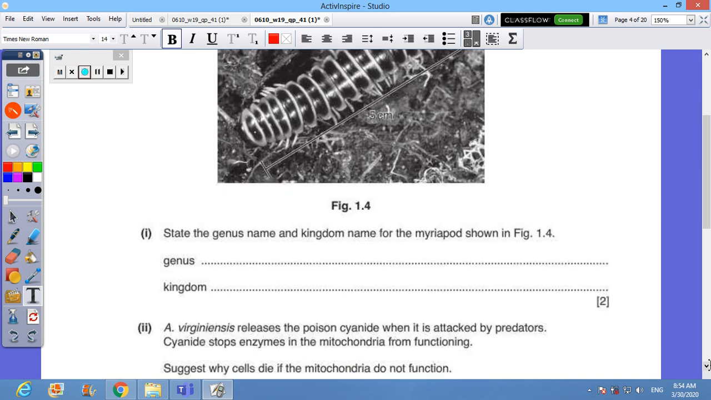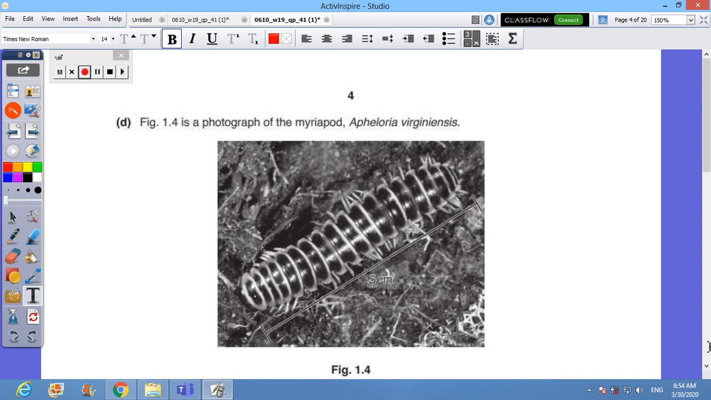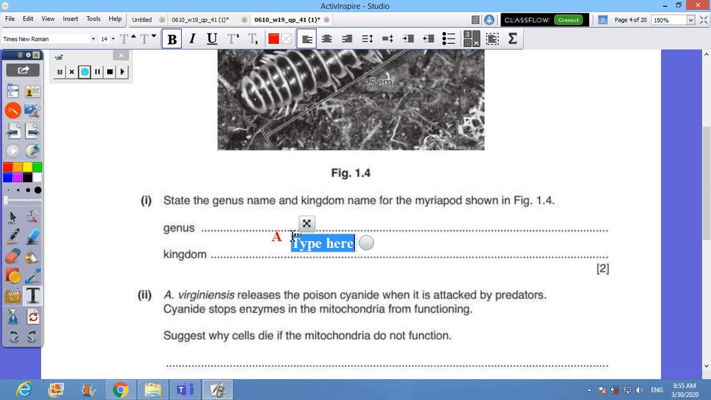So, as a genus, start with a capital letter, and its name is Aphiloria. Again, as this is a scientific name or a part of a scientific name, you need to make it correct, underlined. Excellent. The kingdom it belongs to is the kingdom of animals, or Animalia. Both are correct. I don't need this name to be underlined.